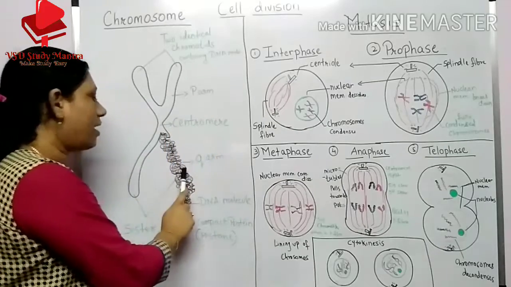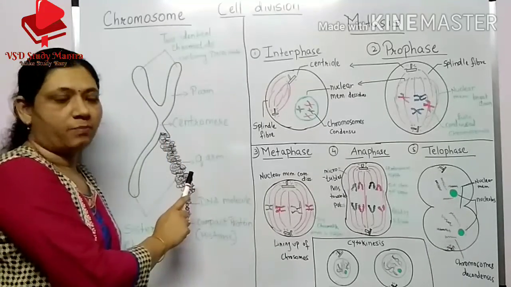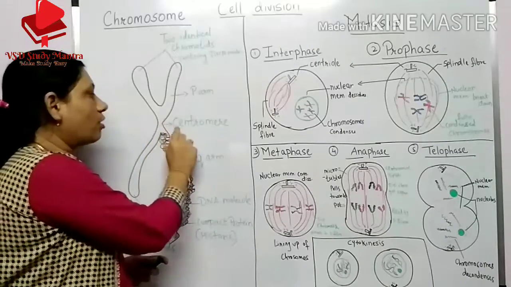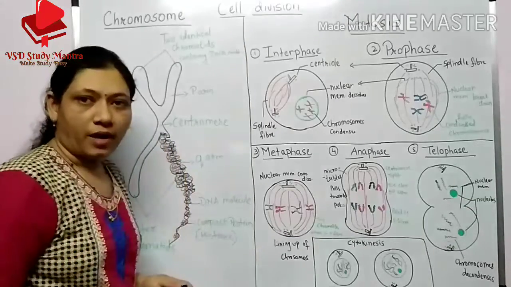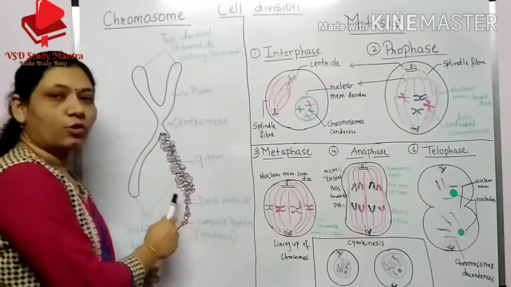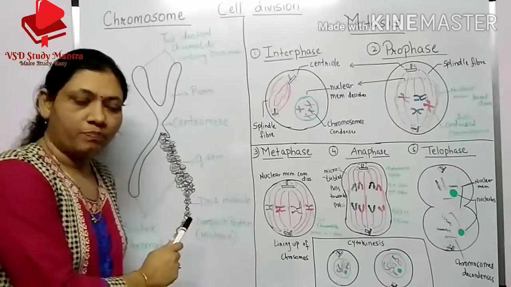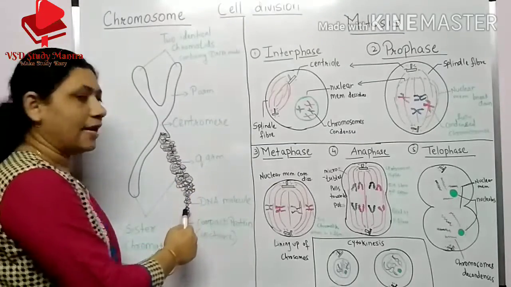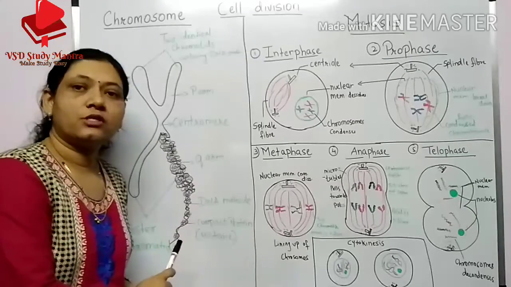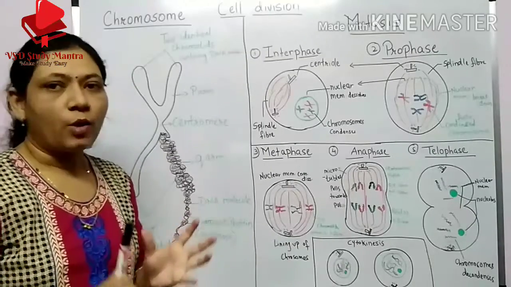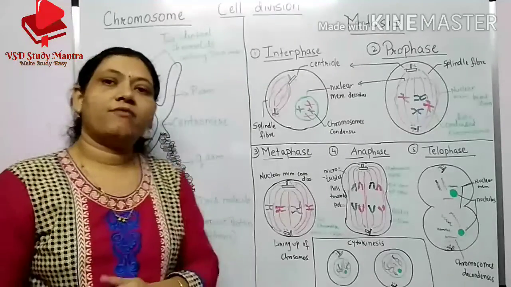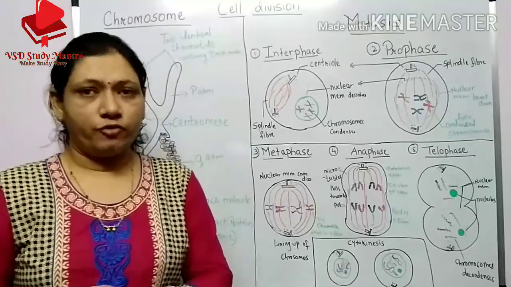Okay, these pairs are sister chromatids and they are constricted towards the center. This center is known as the centromere. And this is a bundle which is known as the DNA molecule, but it contains what? Histones. These are the histones, and histones means what? It is a compact protein. So this is the structure of a chromosome, and in human beings we have 23 pairs of chromosomes.